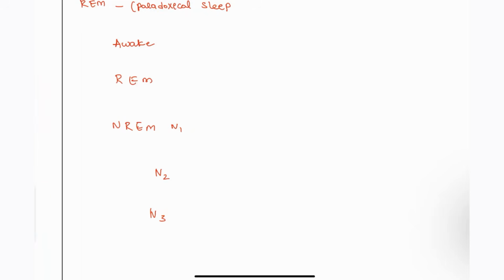First, awake is usually associated with beta waves, more than 14 hertz, and this is seen in every lobe except occipital. In the occipital lobe, you are going to see alpha, 7 to 14 hertz. Alpha is seen in the occipital, and beta waves are seen in the frontal, temporal, and parietal lobes.